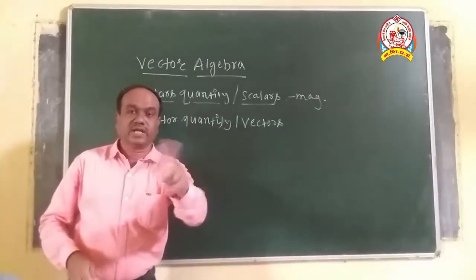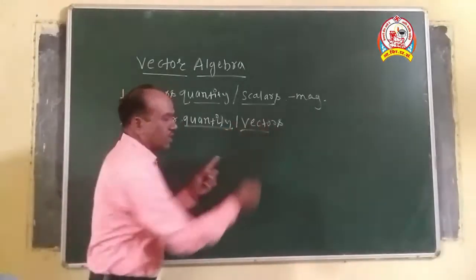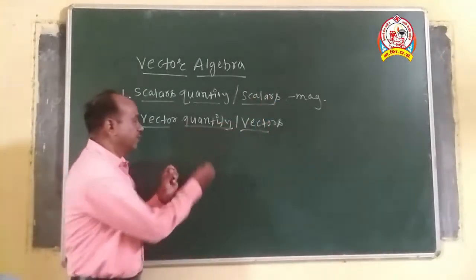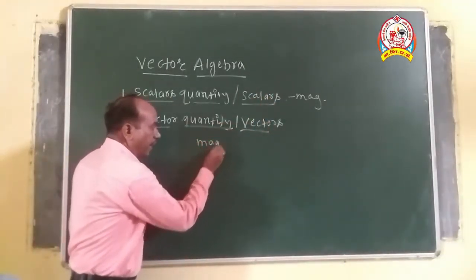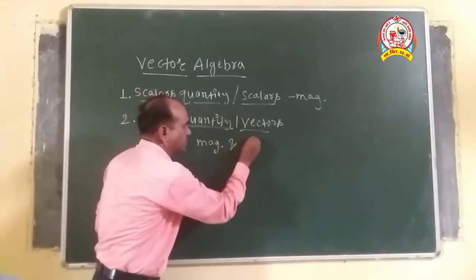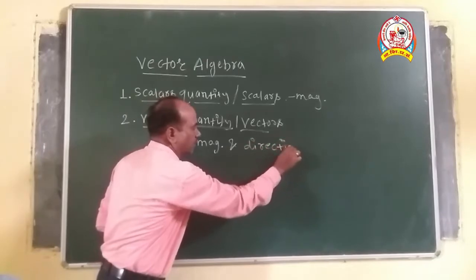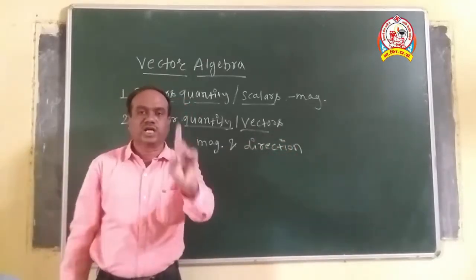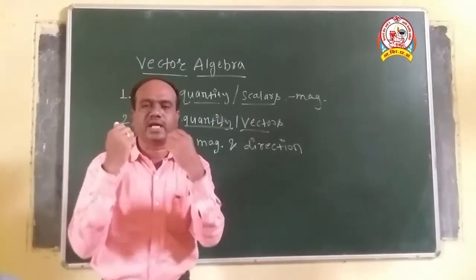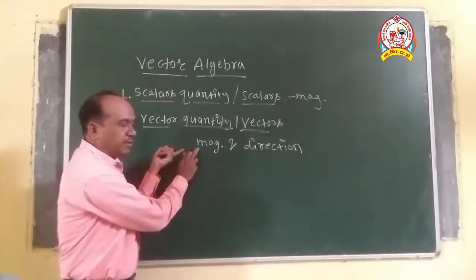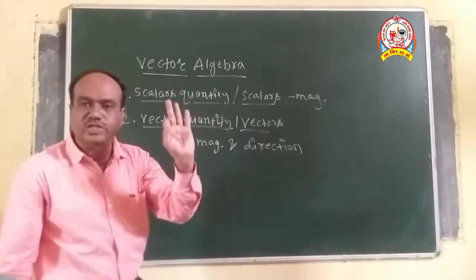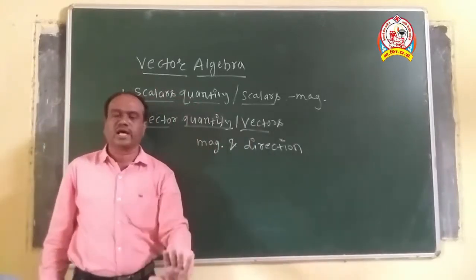Now, in second case, we have said that a physical quantity which can be described by magnitude like a scalar and direction, very simple, means a physical quantity which can be easily described, explained, understood by magnitude and direction, is called as the vector. Physical quantities are also called as the vectors.